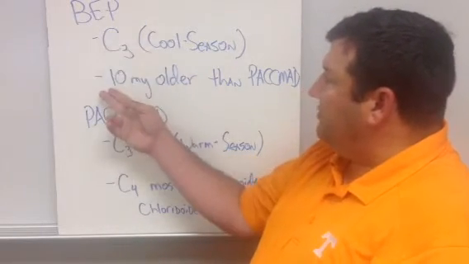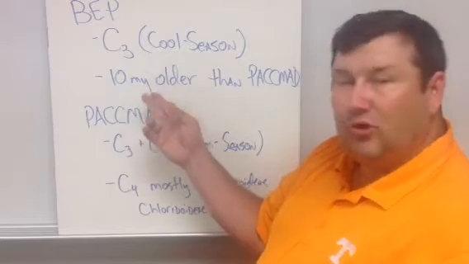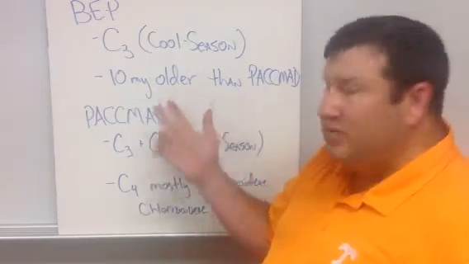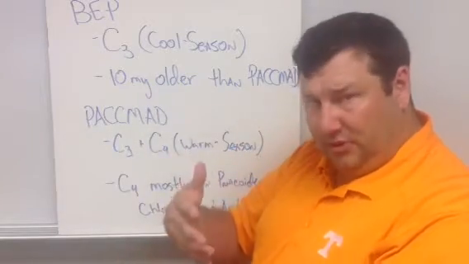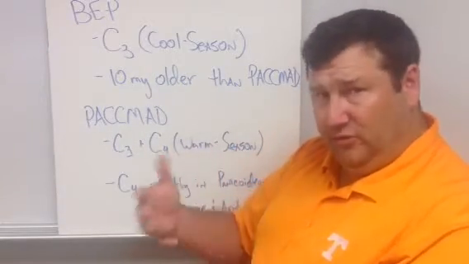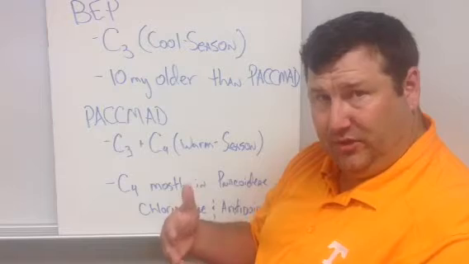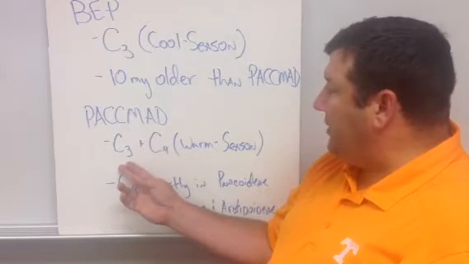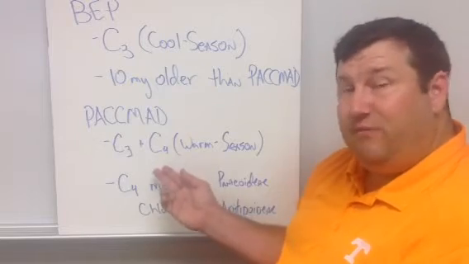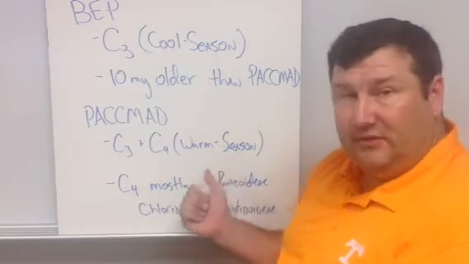This group developed about 10 million years earlier than the PACMAD group. So it's about 10 million years older. So there's that much more time, geologically speaking, for evolution and adaptations to occur. The PACMAD group is composed of both C3 and C4 grasses. C4 grasses are what we call warm season grasses.